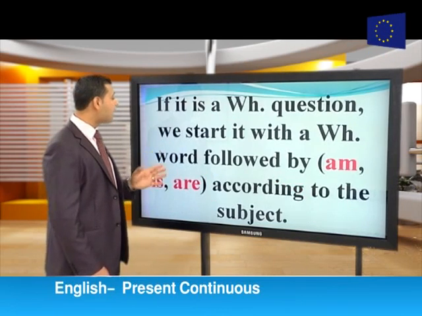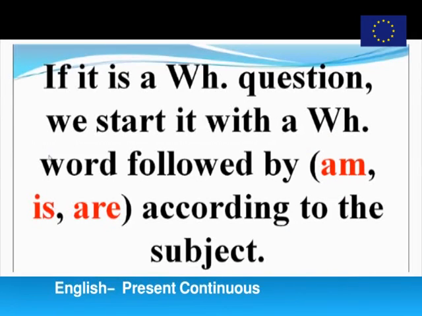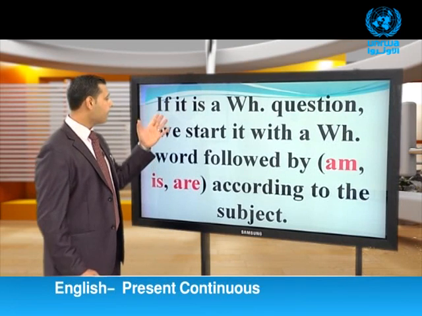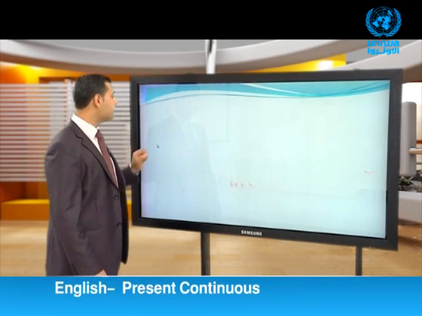Now, let's move to know how to make a WH question in the present continuous. If it is a WH question, we start it with a WH word followed by am, is, or are according to the subject. Now let's look at this slide.